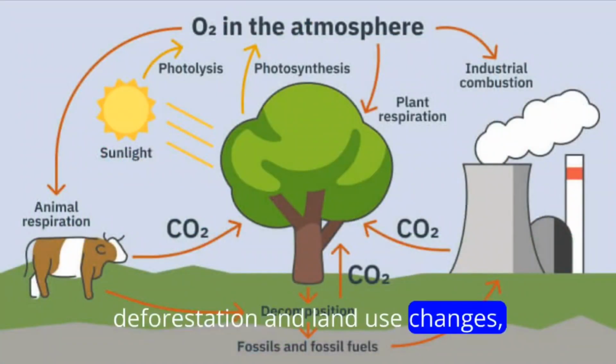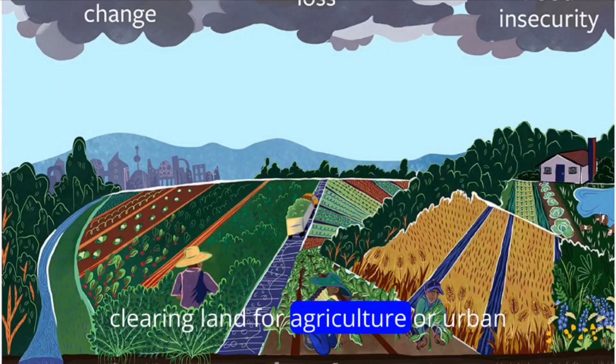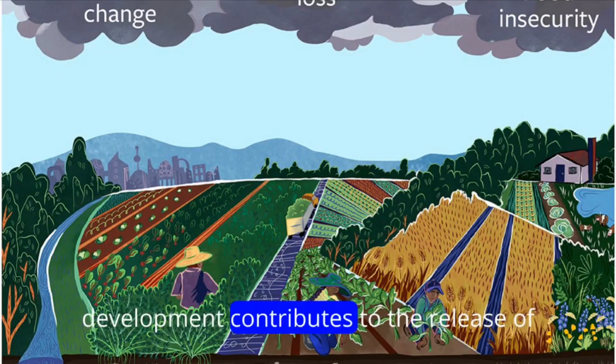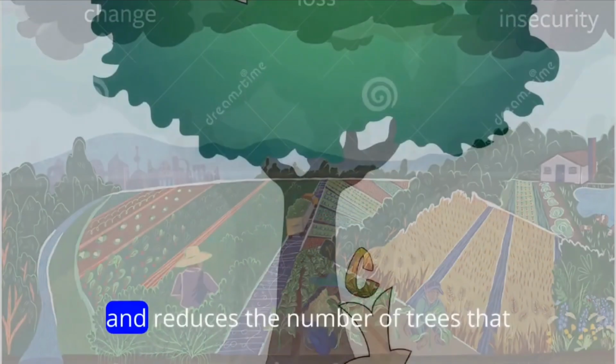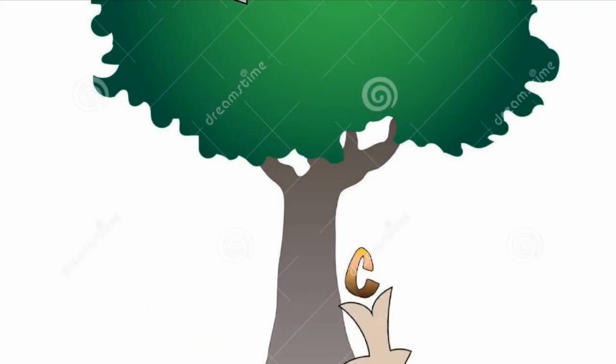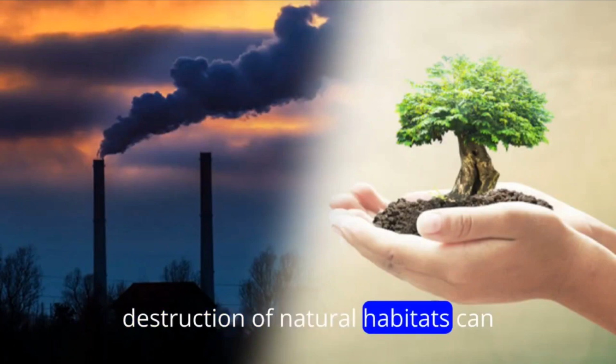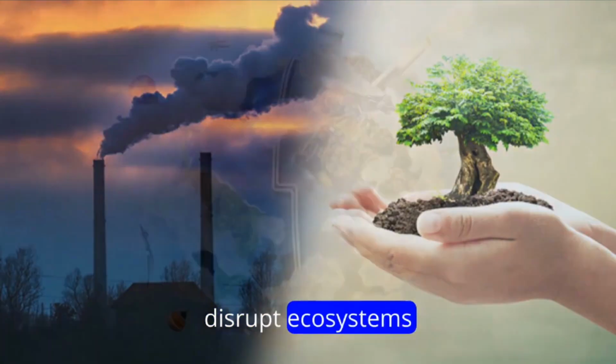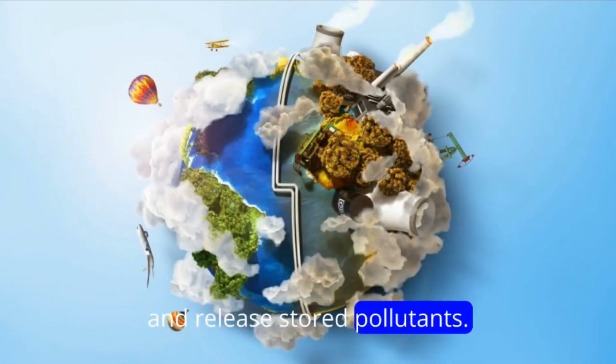Deforestation and land use changes. Clearing land for agriculture or urban development contributes to the release of pollutants and reduces the number of trees that can absorb carbon dioxide. Destruction of natural habitats can disrupt ecosystems and release stored pollutants.